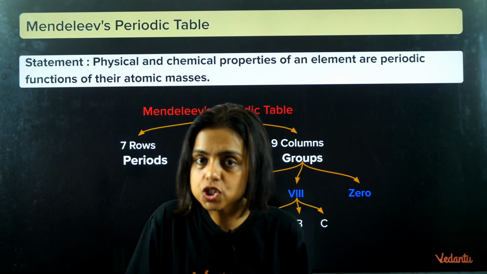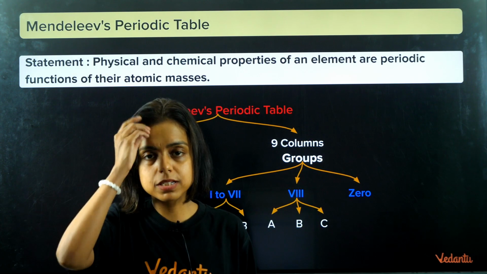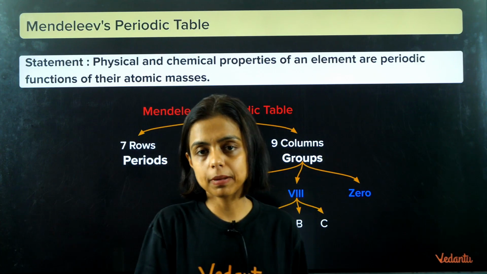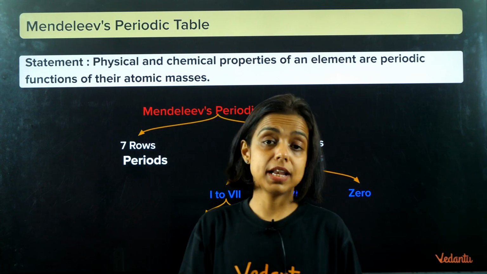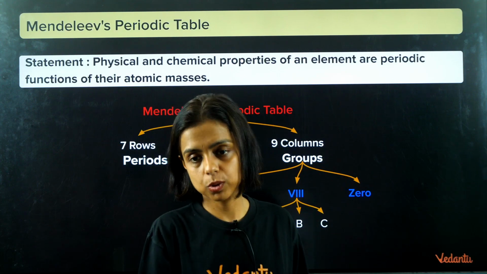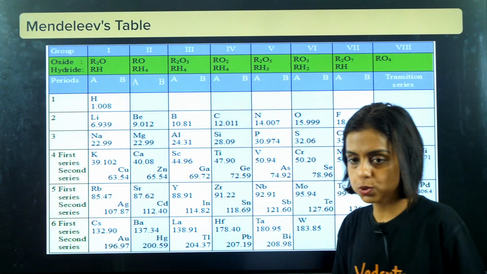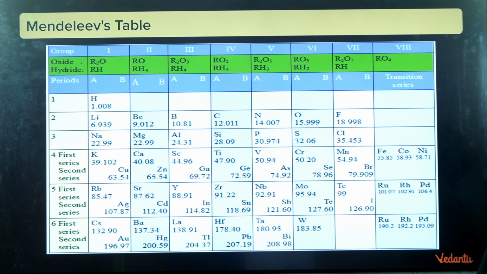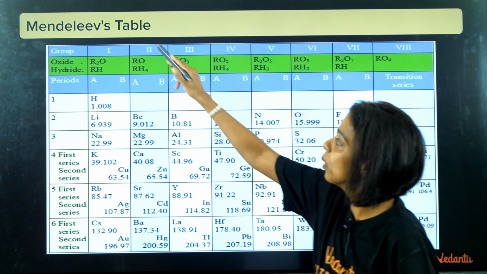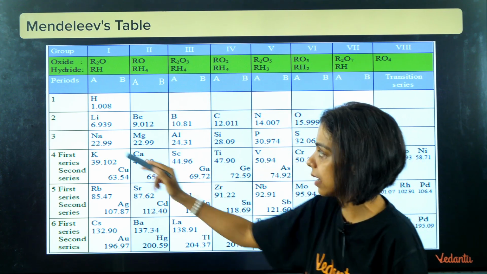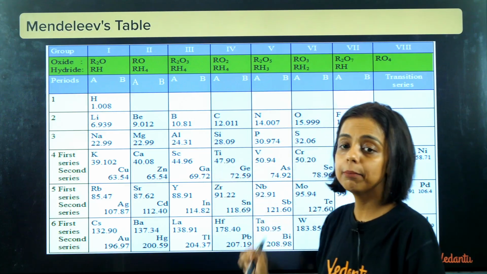So Mendeleev arranged elements according to increasing atomic masses. At that time 63 elements were known. So he made this kind of table. You can say Mendeleev was the first person who used the term table. So this is Mendeleev's periodic table. In his table there are vertical columns, which we call groups, and horizontal rows, which we call periods.